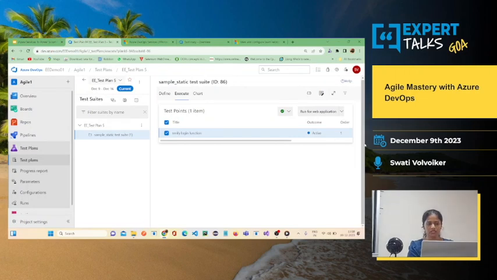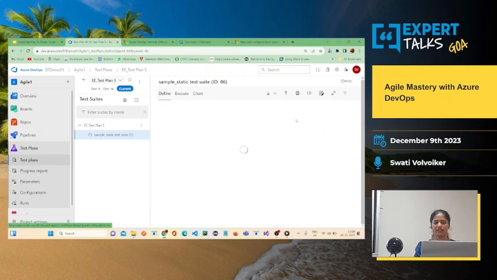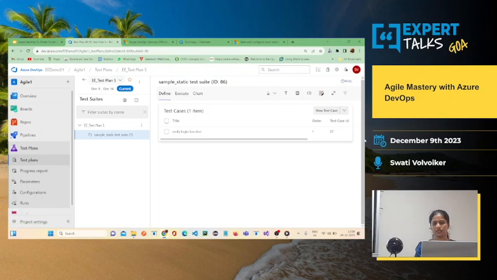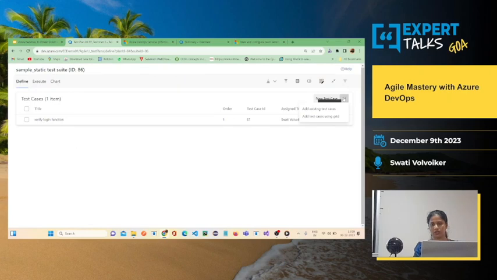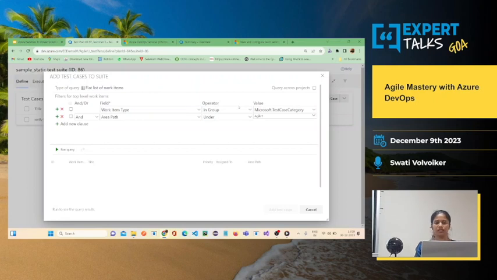Now this is adding a completely new test case. Okay, let me show you how you can add an existing test case. If your project already has existing test cases, then you can just click on this add existing test case, and there will be one query that you can run. You can select your own, like which test cases you want to fetch, from the registration development, related to the payment or login or whichever. I'll just select agile one and I will run the query.